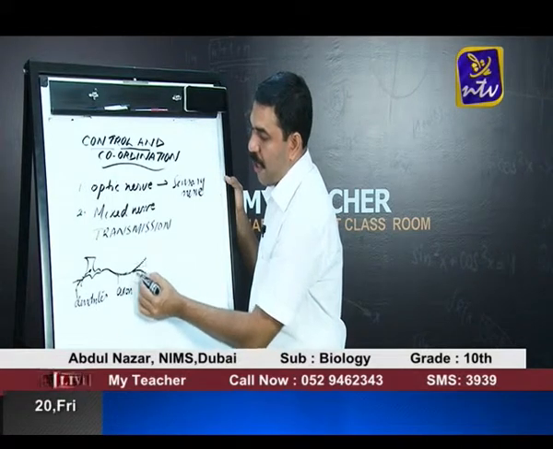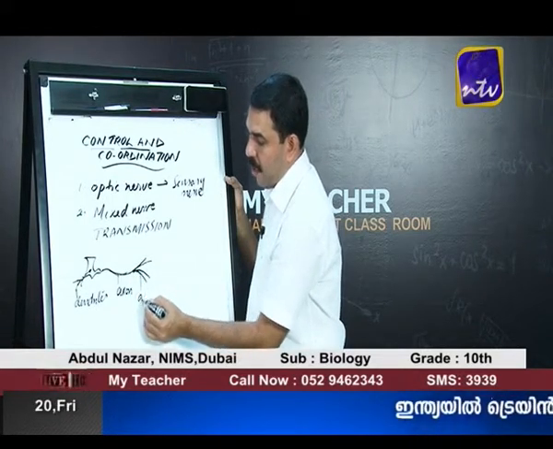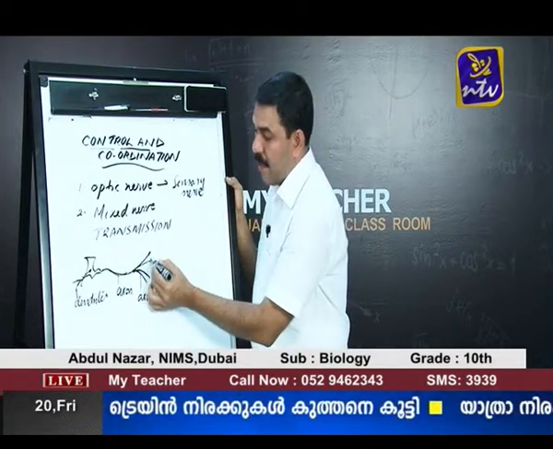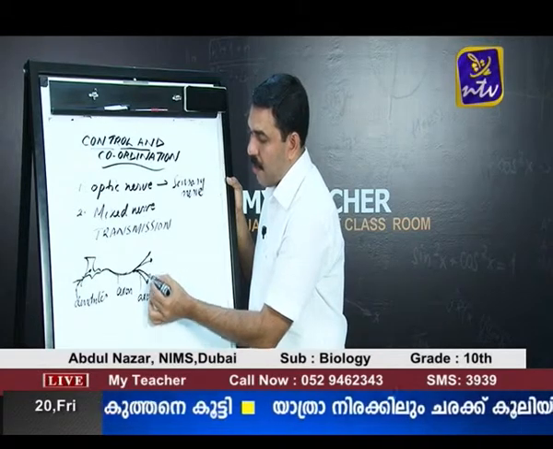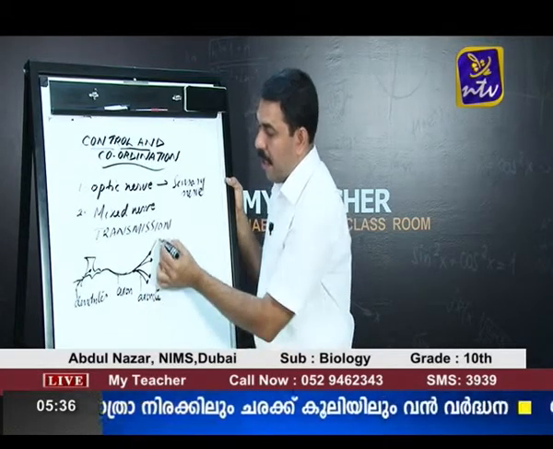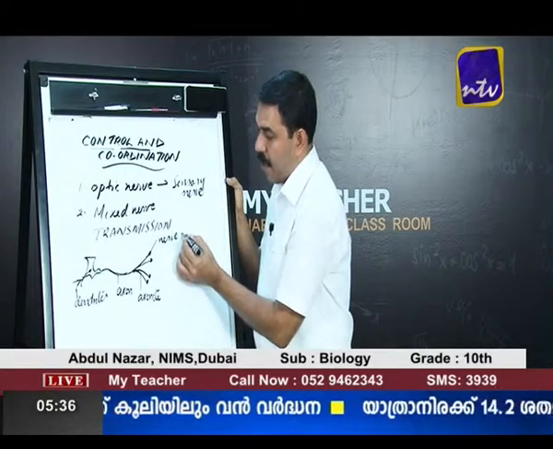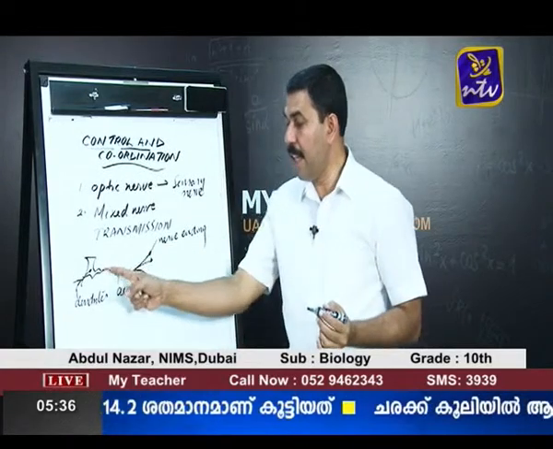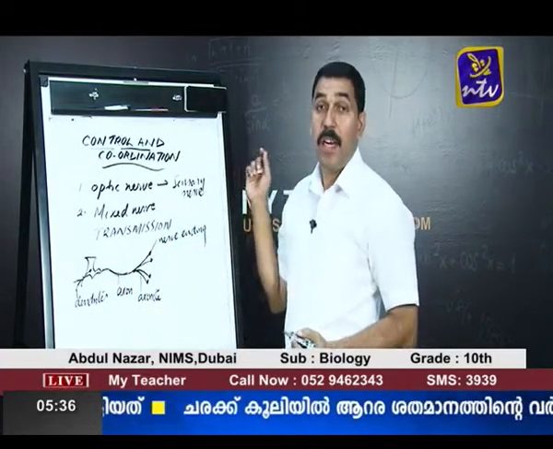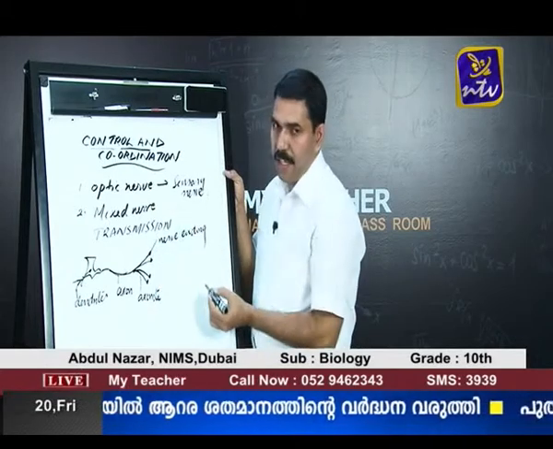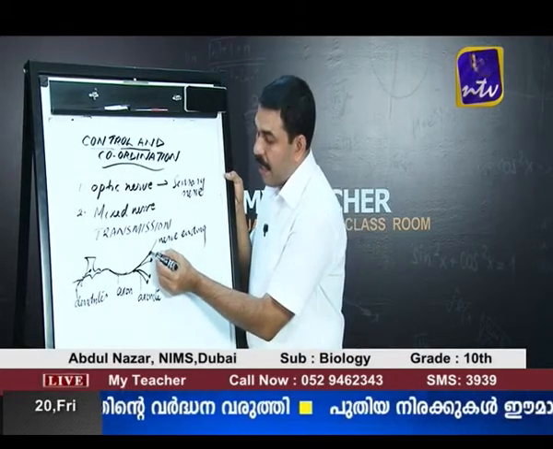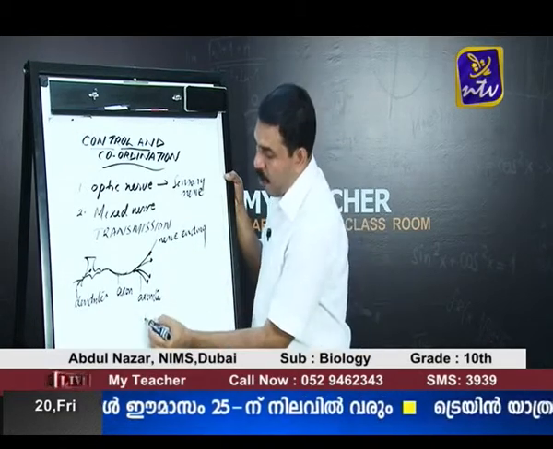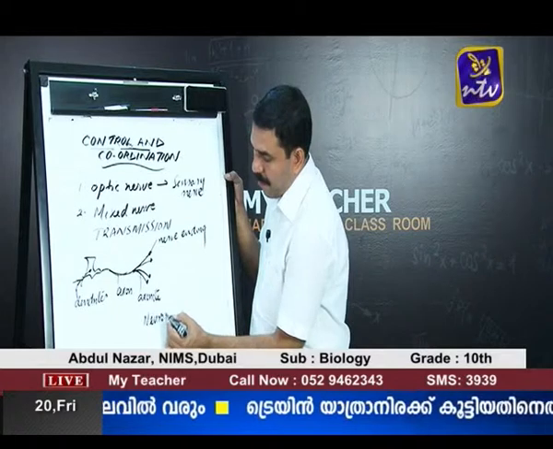From the cell body, this information is carried by the axon. And axons, you know that axons end in branches. This is called axonite. Then the axonites have certain swellings at the end, and this is also known as nerve ending or presynaptic nerve ending. So, when these electrical impulses or the nerve impulses reach the end of the axonite called nerve ending, the nerve ending releases certain chemicals, and these chemicals are called neurotransmitters.